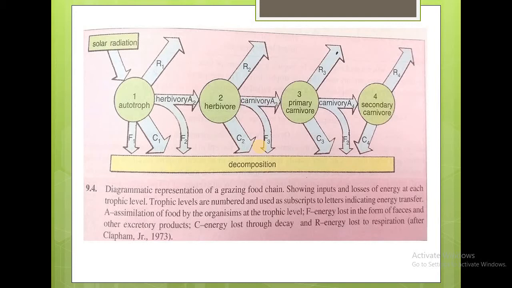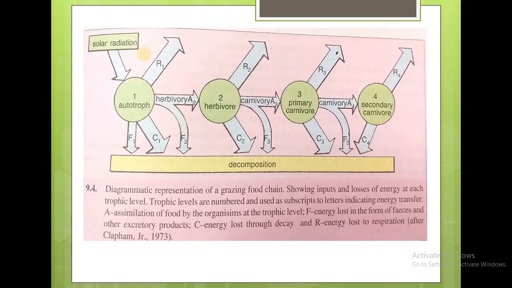So the food chain starts from the living green plants and goes on to the grazing herbivores. You can see it starts from the autotrophs, that is the green plants, and it moves to the grazing herbivores, and on to the carnivores, the primary carnivores and the secondary carnivores. So ecosystems with such a type of food chain directly depend upon the influx of solar radiation, and this type of food chain depends upon the autotrophic energy capture, which moves the energy to the herbivores.